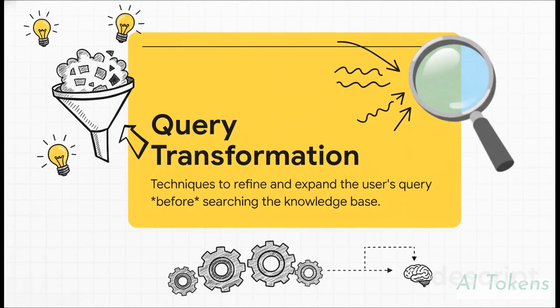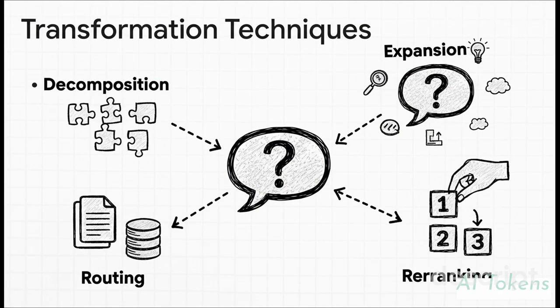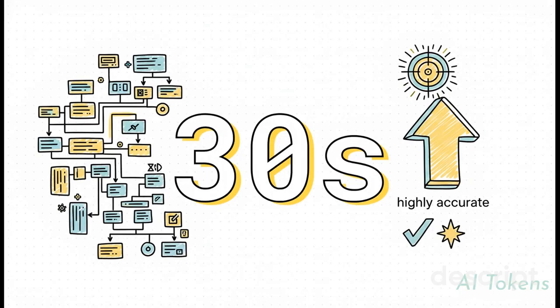The solution? We have to get much smarter about retrieval. This is where query transformation comes into play. We use techniques like breaking questions apart. This helps us find exactly what we're looking for, much more accurately. Now, this took 30 seconds to run, so it's slower, but the answer? It was highly accurate, a massive improvement.